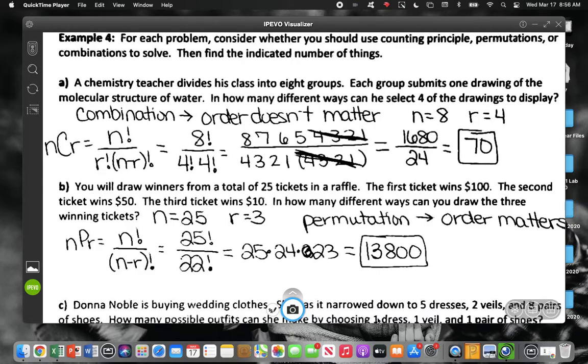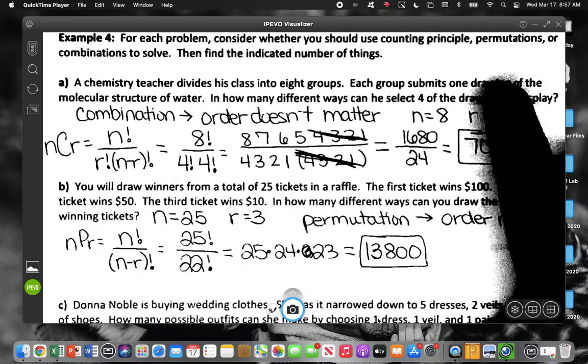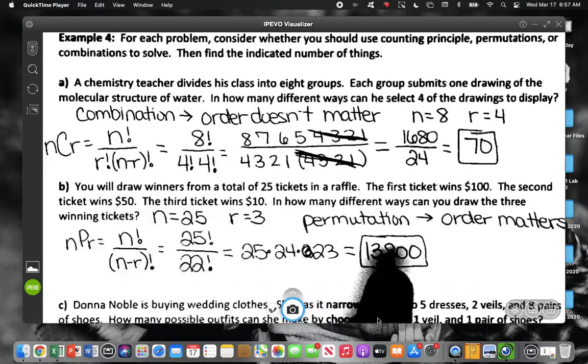Now, you can pay a little extra money to turn it into a combination where order doesn't matter. And can you see why? Because there's way less ways in a combination. A permutation has more chances, but it's a cheaper bet because you have lots of options. So a combination ends up being smaller than a permutation, just because in a combination, the order doesn't matter, so therefore there's less possibilities.